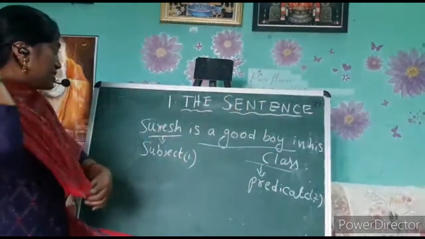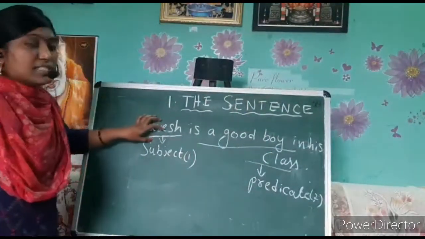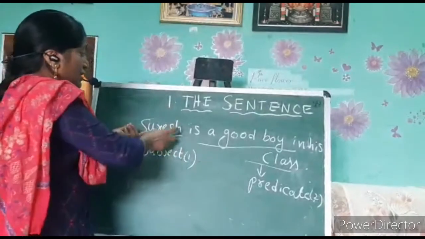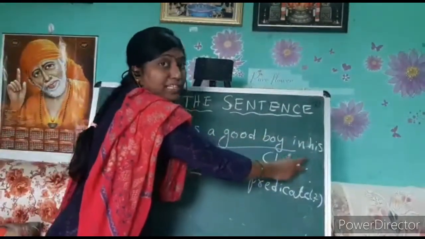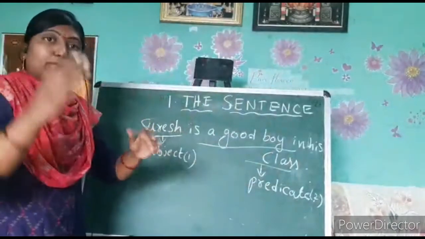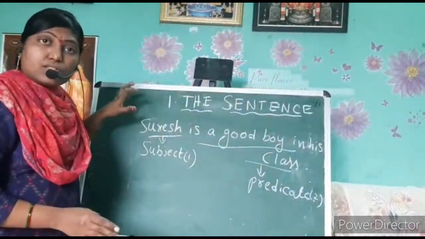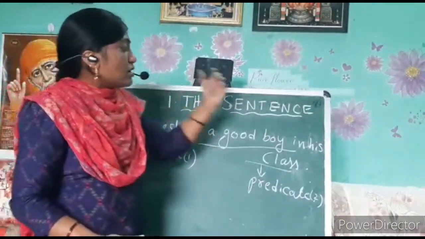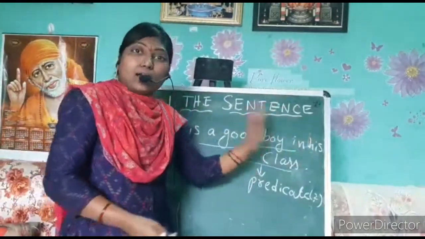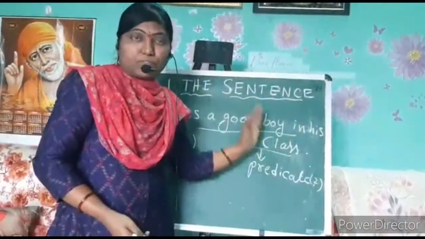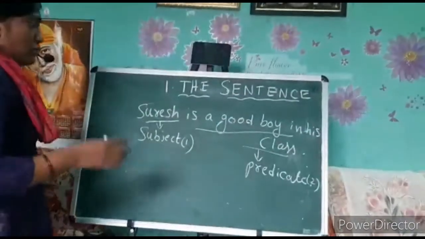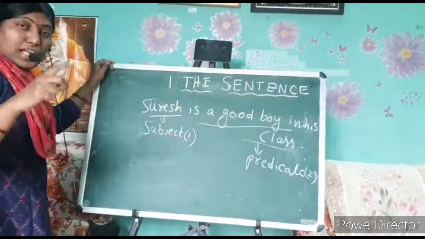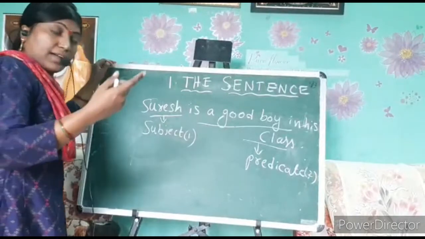In most cases the subject will be at the starting point, but occasionally the subject also comes after the predicate. There is no particular rule that the subject always comes first. Mostly it will come first, but occasionally the subject may come at the end, after the predicate. For example, I will show you one sentence in which the subject comes after the predicate.